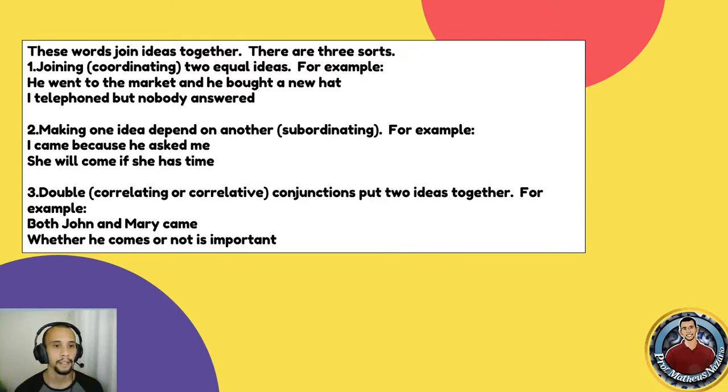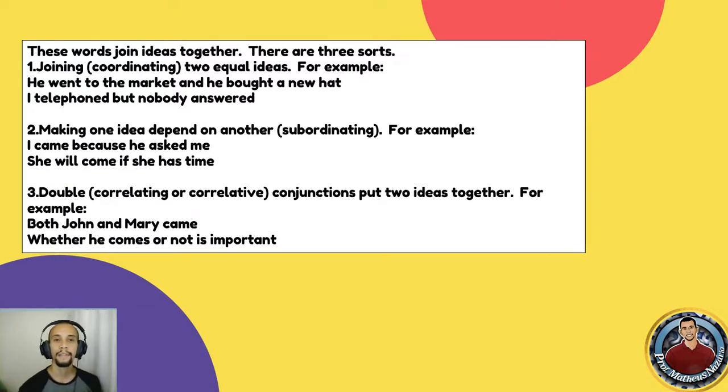The second category is making one idea depend on another, or subordinating. I can say I came because he asked me. So if I just say I came, why did you come? So because gives the reason, okay? She will come if she has time. So we use this conditional conjunction, okay?